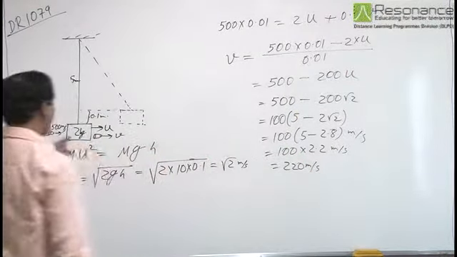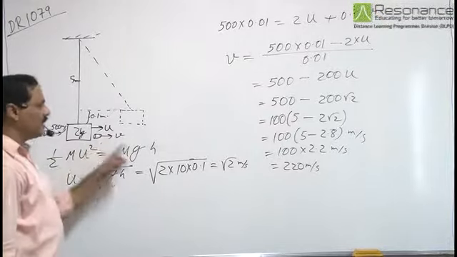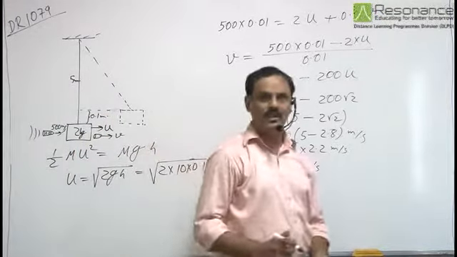So the bullet comes out of the block with a speed of 220 meter per second.